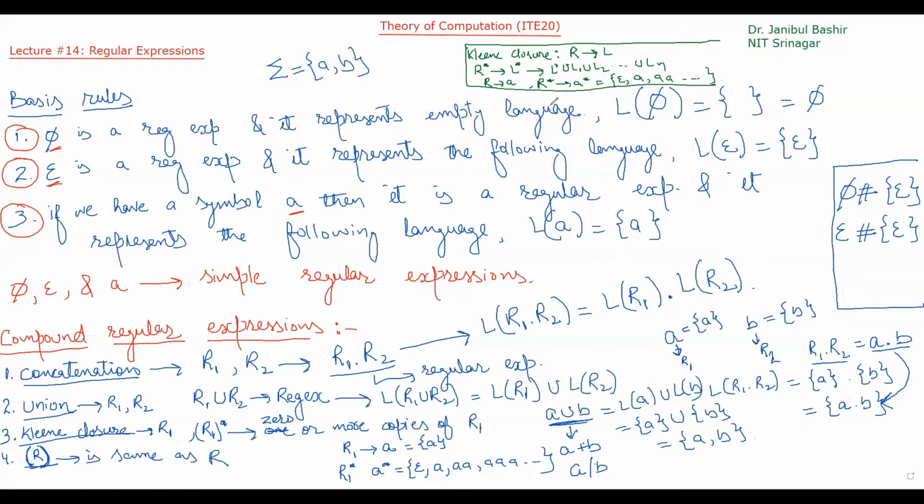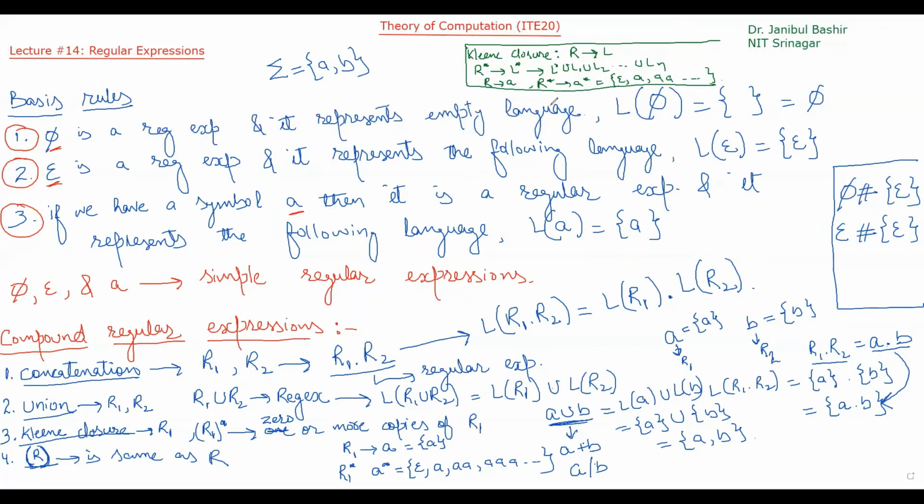Now let's discuss some examples, and we will see how these compound regular expression operations are helpful in creating regular expressions, and how we can represent an entire language using a simple regular expression.